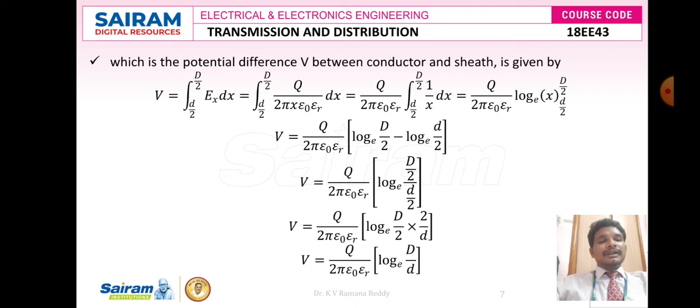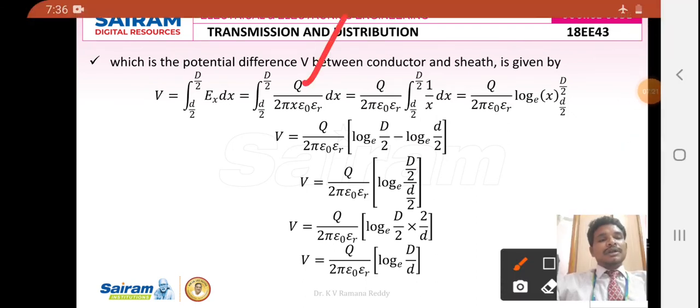So the leakage current is represented mathematically as V equals the integral of Ex into dx. Here the integral limits I can take as capital D by 2 to small d by 2. Capital D by 2 is the radius of the outer cylinder, that is the insulation, and small d by 2 is the radius of the inner cylinder, the core conductor. Therefore, V is the integral from capital D by 2 to small d by 2 of Ex into dx, and we can substitute Ex as q by 2 pi x epsilon naught into epsilon r into dx.